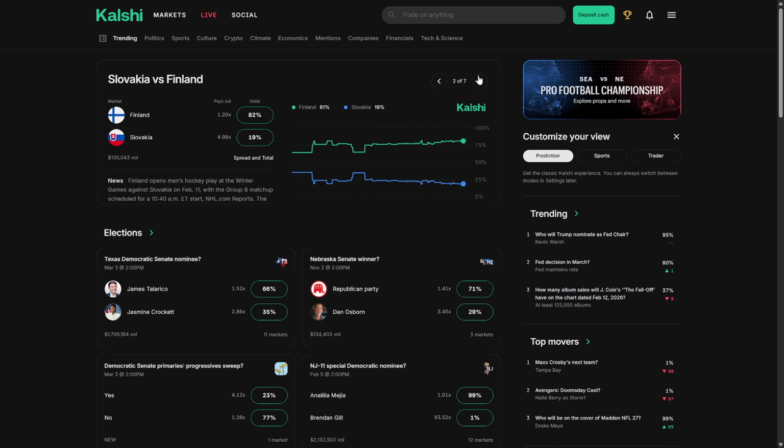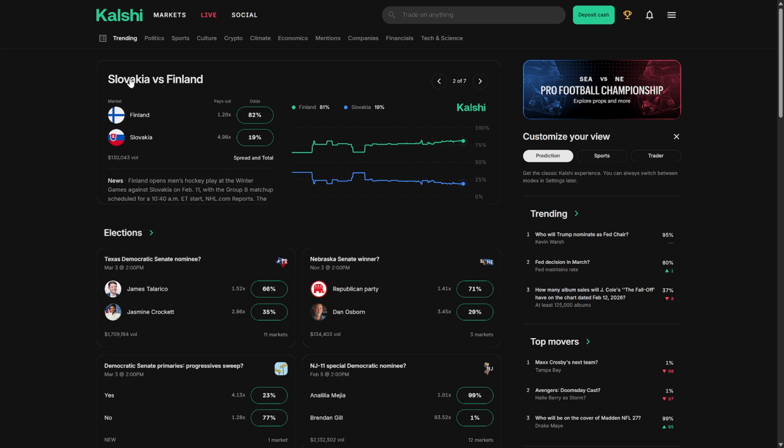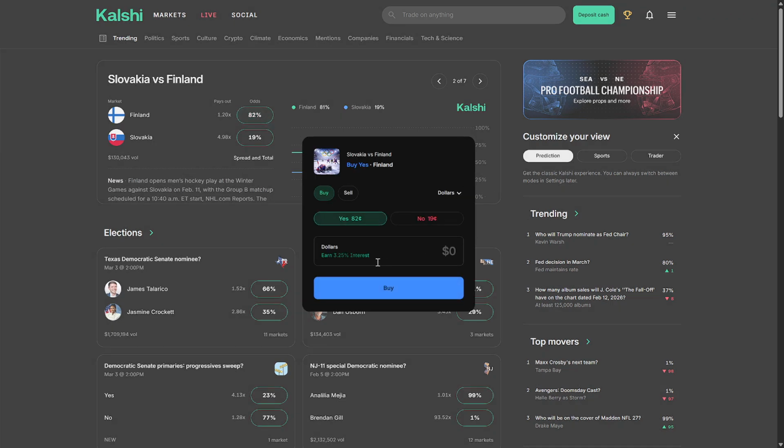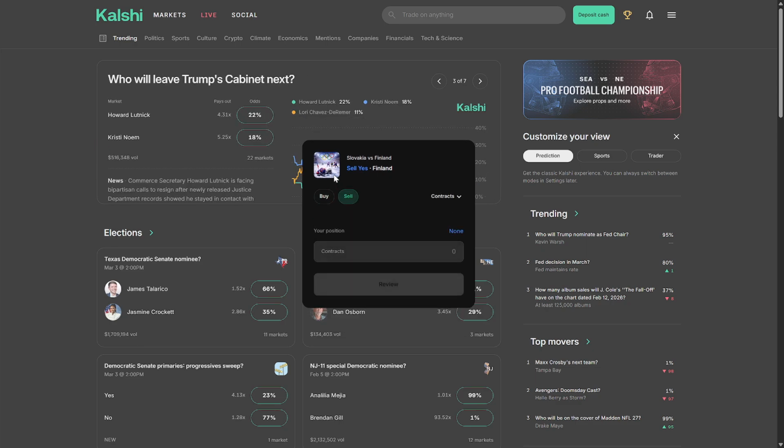So, for example, let's check out this event of Slovakia versus Finland in the men's hockey at the Winter Games. I can bet on Slovakia or I can bet on Finland, and this is going to tell me the odds of Finland winning or Slovakia winning. As you can see, this is 82% and this is 90%. So if I click on this, it tells me that if I put a dollar in, I'm basically going to get $1 in return, which is not too good.